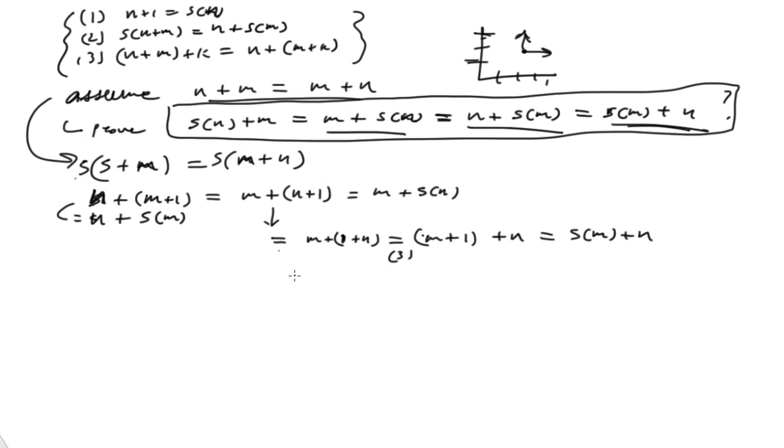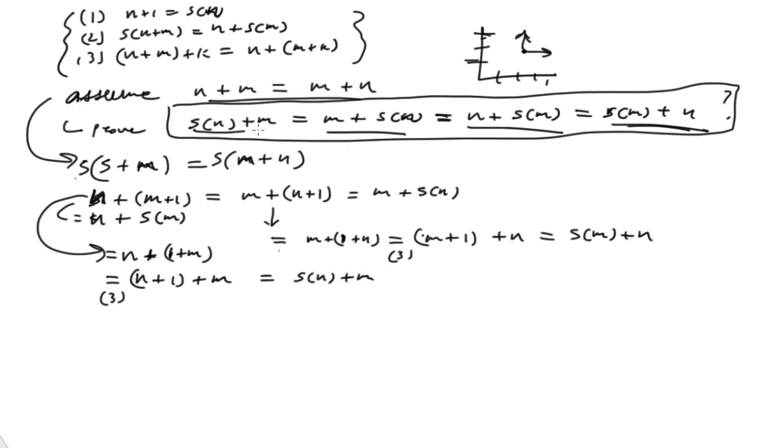All right, and finally, we need to get this one. So if we go over here, I do the same process there. We know that 1 commutes. We proved that on the previous page. So those are equal. And that's equal to, I can then use the associative property. Okay, and that is equal to Sn plus m, which is this one right here. So they're all equal to each other.